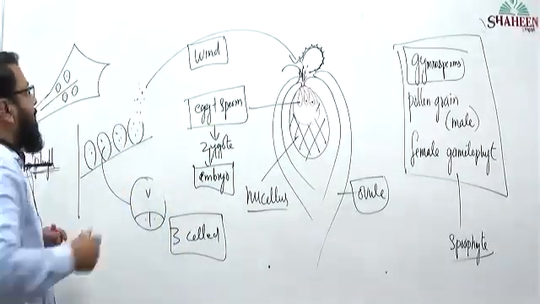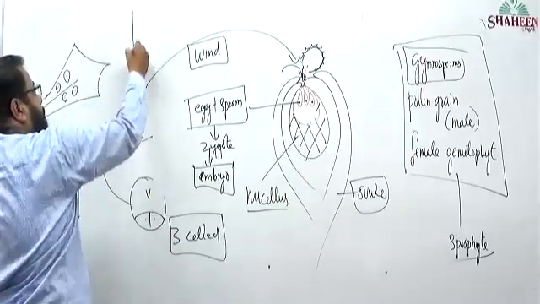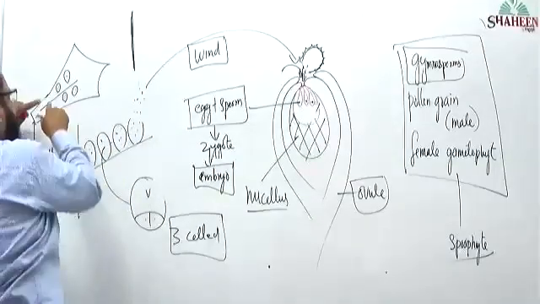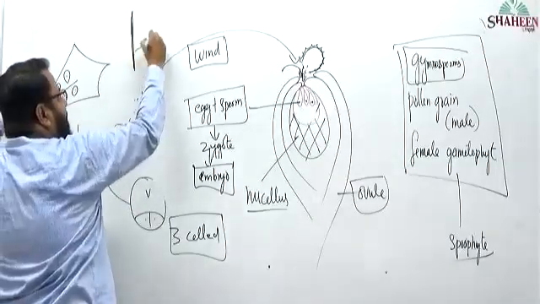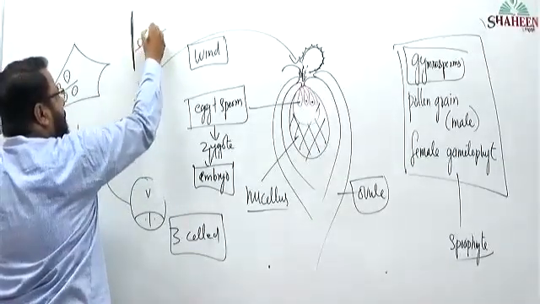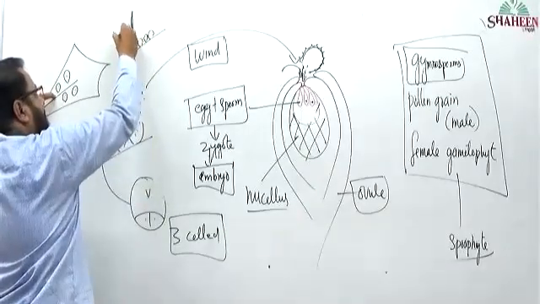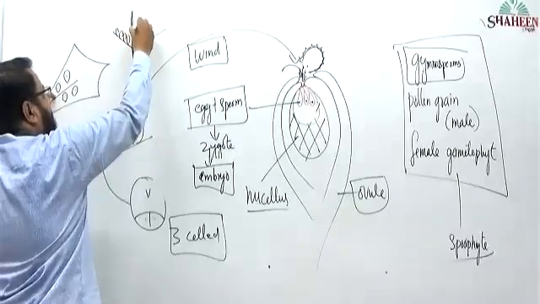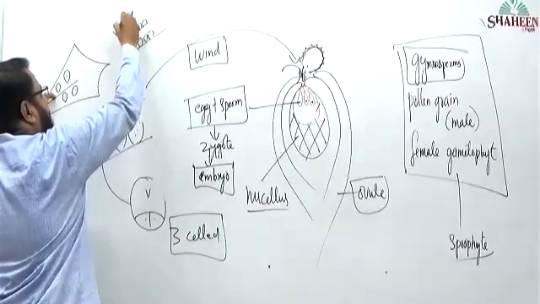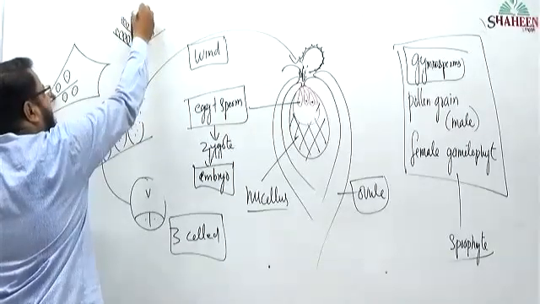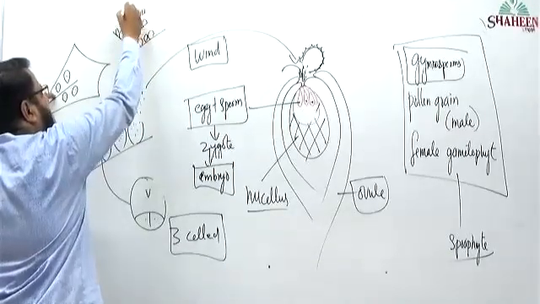Observe, a common axis is there, a stalk or a branch. On that branch, this is one fill I am drawing. This is one fill that is having sporangia. This is another fill that is having sporangia. This is another fill that is having sporangia. All these fills, that is sporophylls, are very near to one another, compactly arranged.